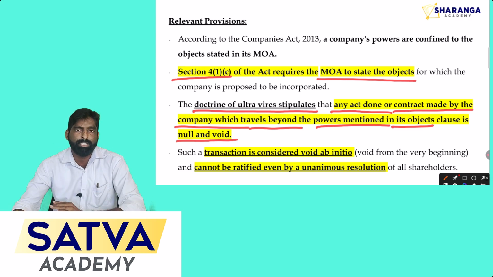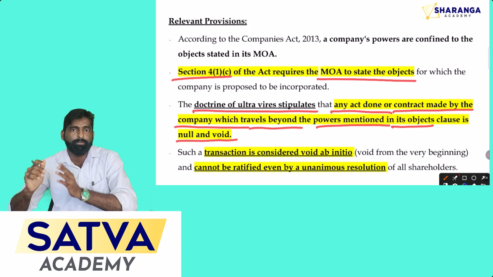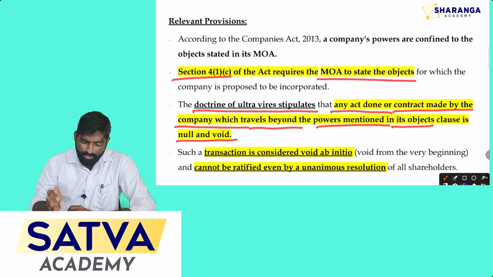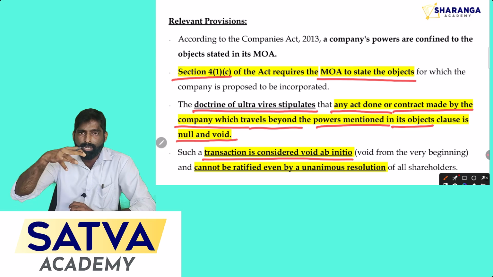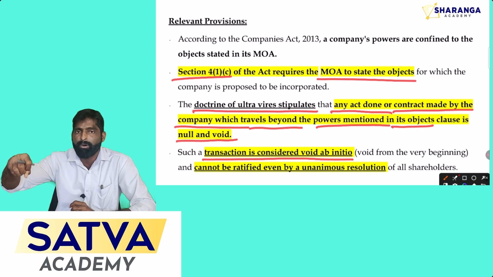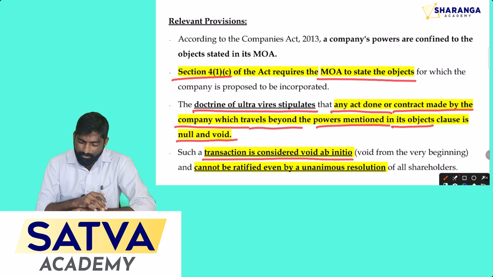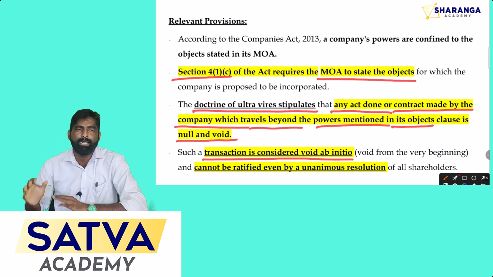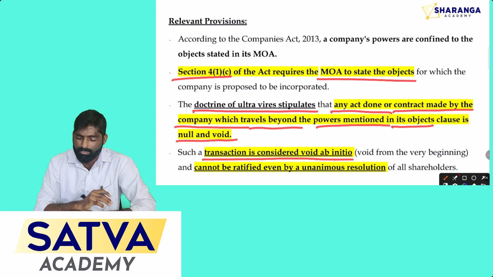So according to this question, there is a transaction which is beyond the powers of the company, or beyond the authority of the company, so the objection made by the shareholders is valid here. See, the transaction is considered void ab initio, that means void from the beginning itself. Whenever a company goes beyond the objective clause, such a transaction will be treated as beyond the power, and such an act will be treated as void ab initio. So for such a transaction the contract itself is invalid, so you can't get a remedy in a court of law, so you have to avoid any such transaction in your company form of business.